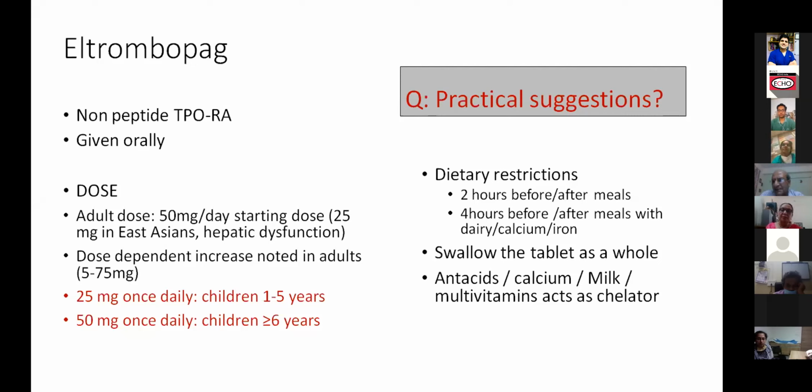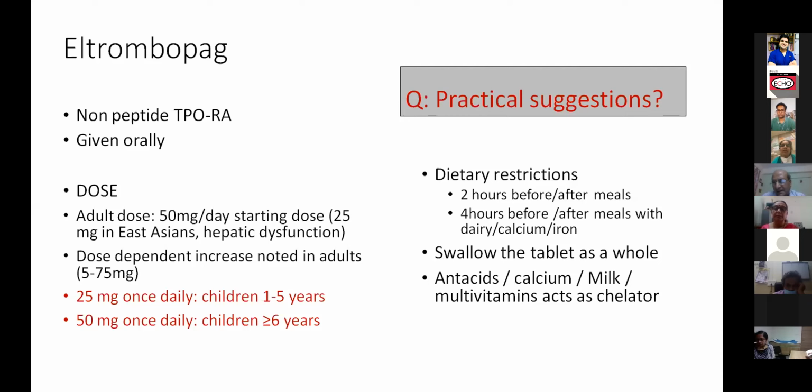Romiplostim is slightly less expensive, but a similar thing is there with that also, being injectable, and you have this problem that response takes time, and it's not that once response is there, it would last even after a stoppage of the drug. There is very limited experience with these two compounds. There's a publication which came in, I think IJP 2019.